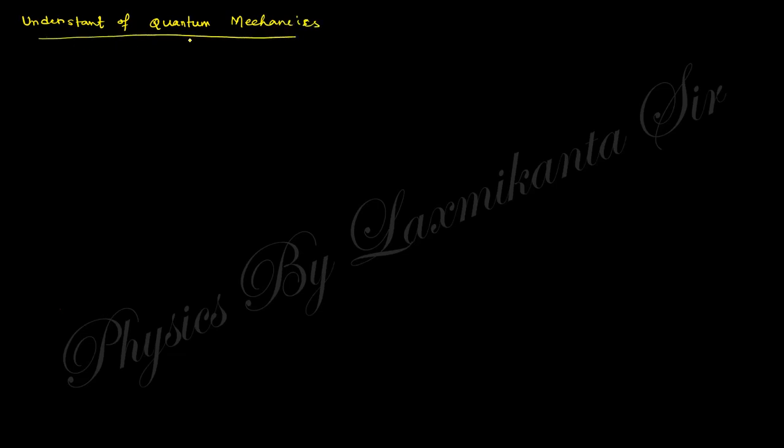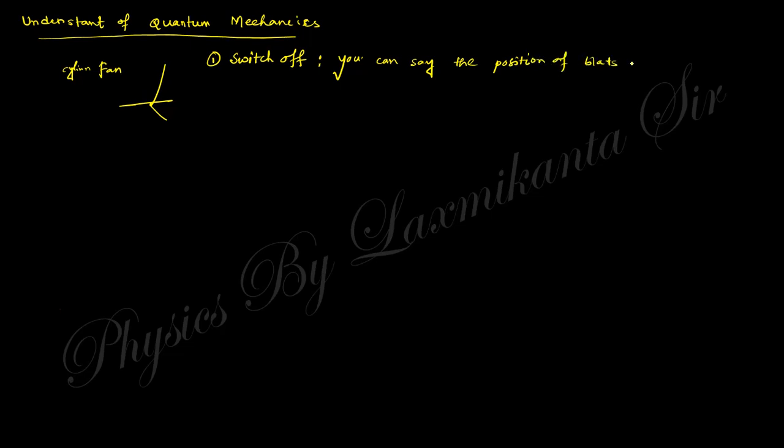If you consider a ceiling fan, when it is switched off, condition 1, you can say the position of the blades accurately.